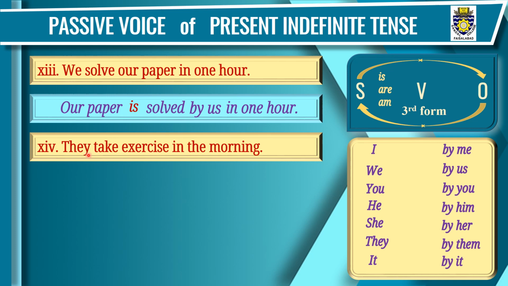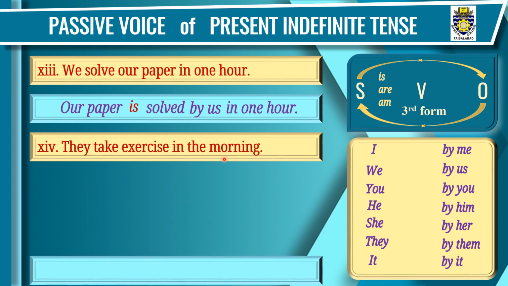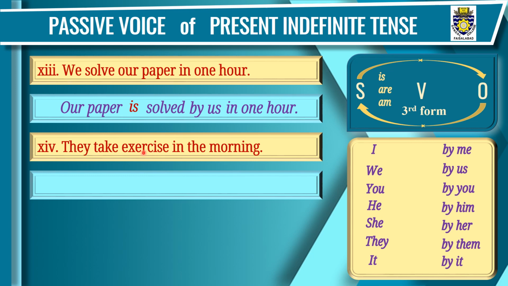They is subject, take verb, and exercise is object. And this is phrase, it is called adverb phrase. Adverb phrase of time, in the morning. As we did here, it will be written as it is at the end of the passive voice. So first step, this exercise object will take the place of the subject they. We'll write exercise in the beginning. Step 2, this subject will take the place of this object exercise. We'll write by them.